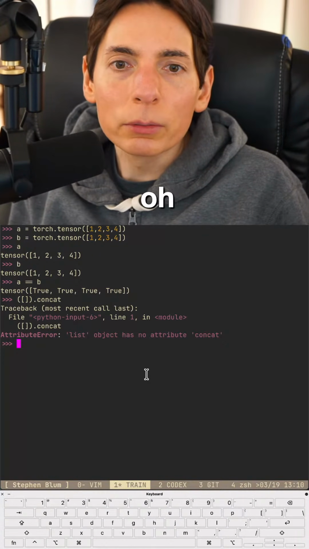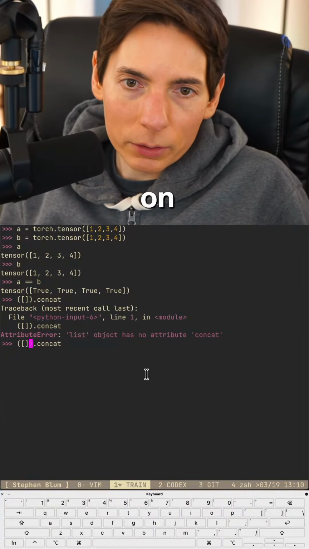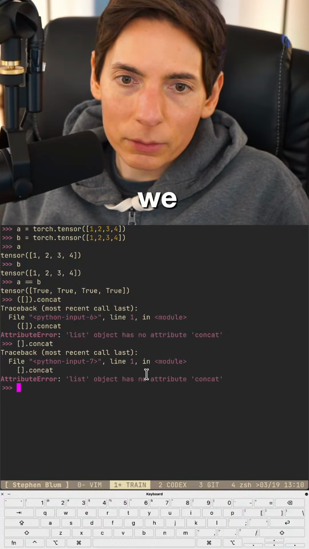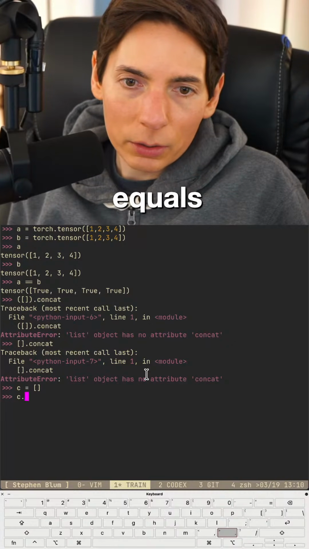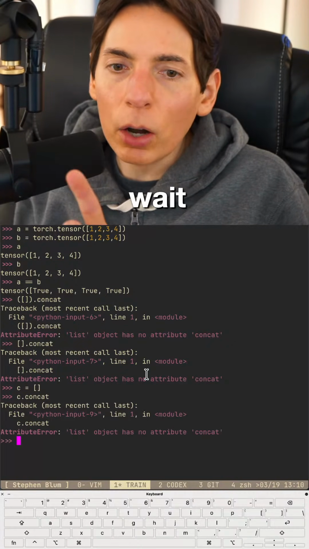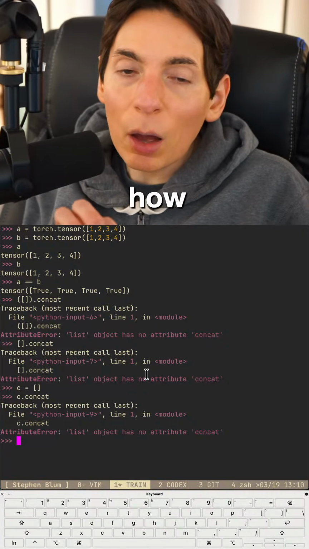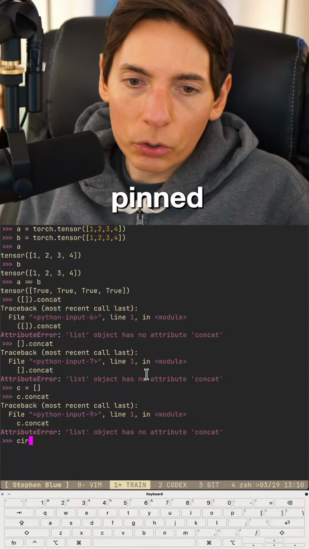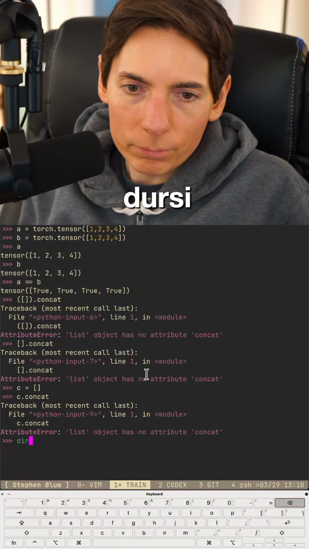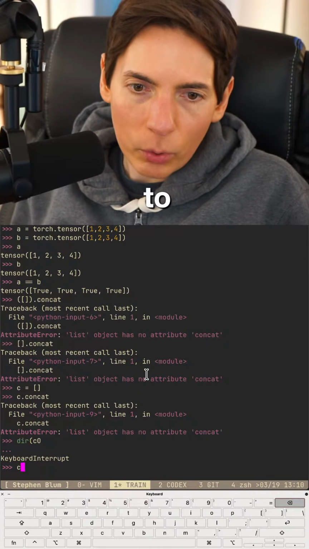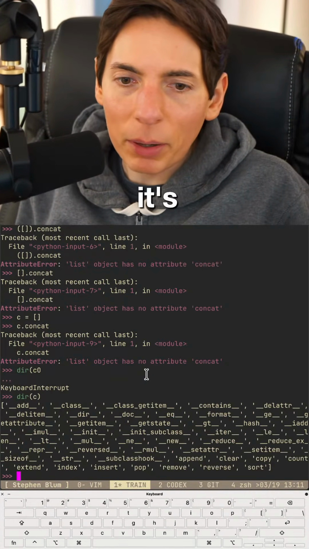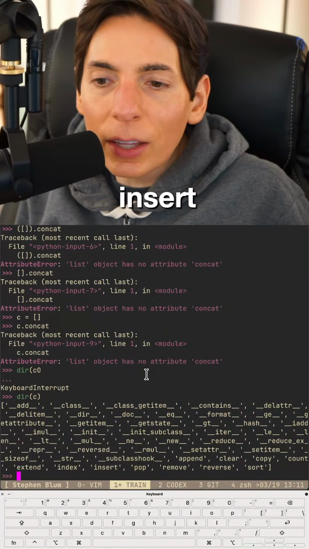Can we do that? C equals C dot concat. That's not okay. Wait. How do we append? Not append. It's dir C. How do you do this in Python? Insert, extend. It's called extend.